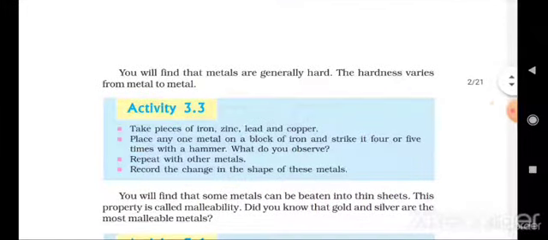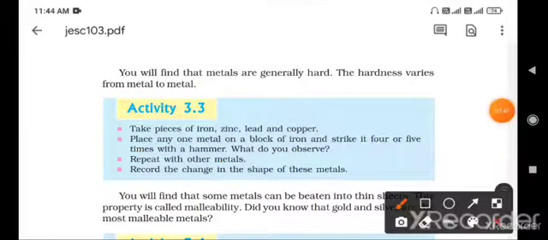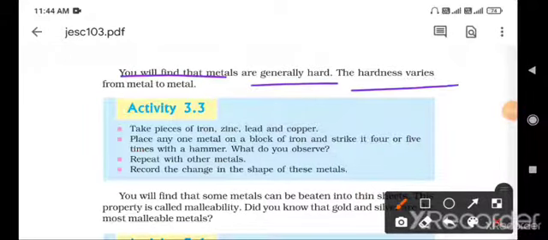So what we will observe is that metals are generally hard. The hardness varies from metal to metal. We cannot say that all elements have a common hardness.